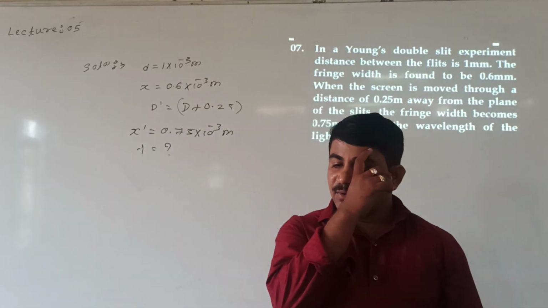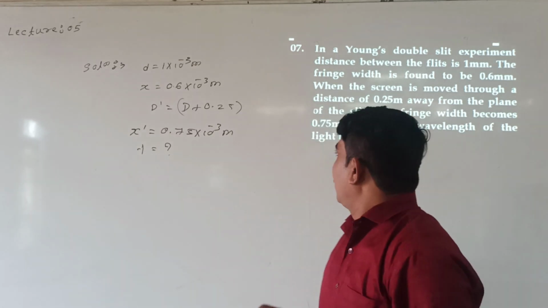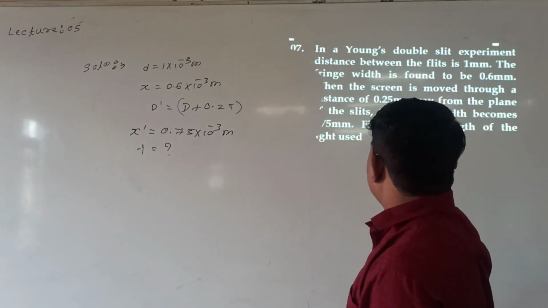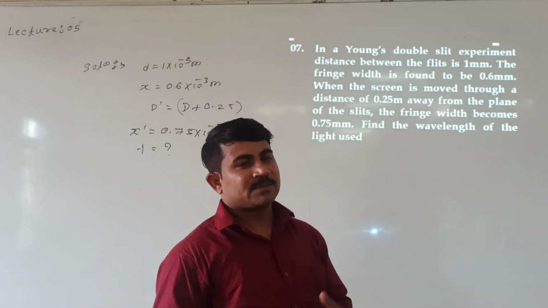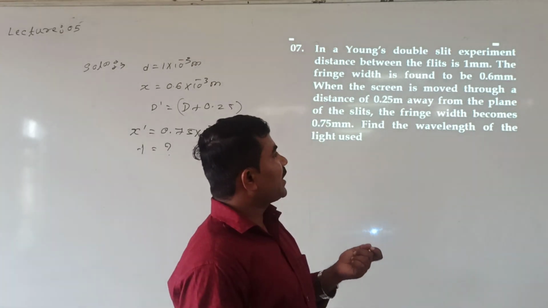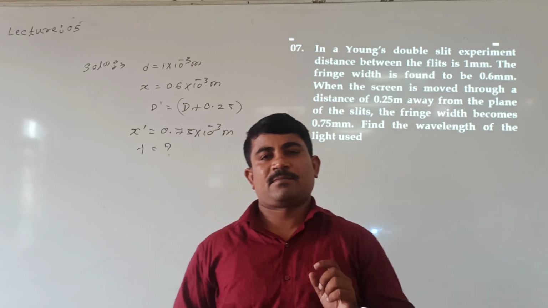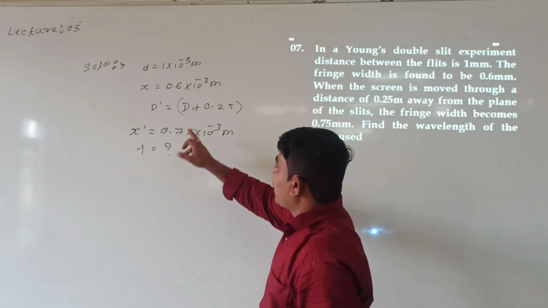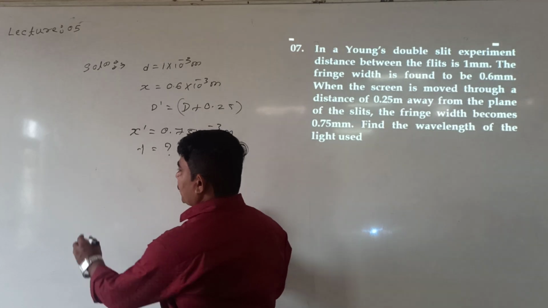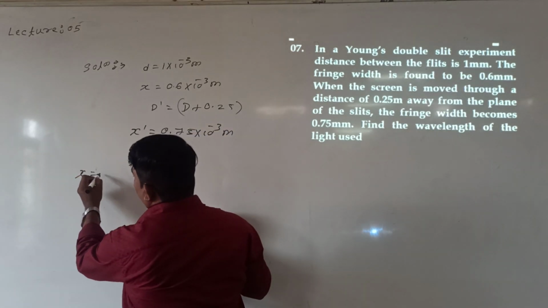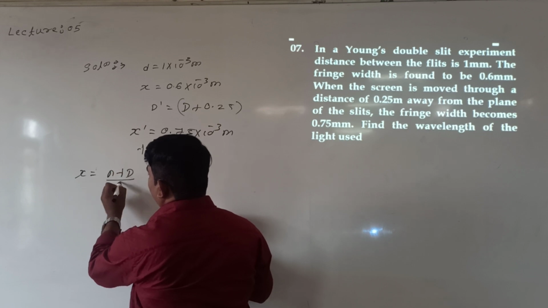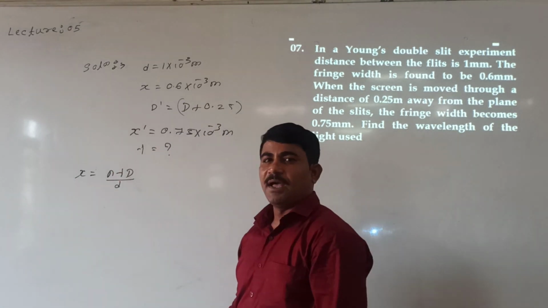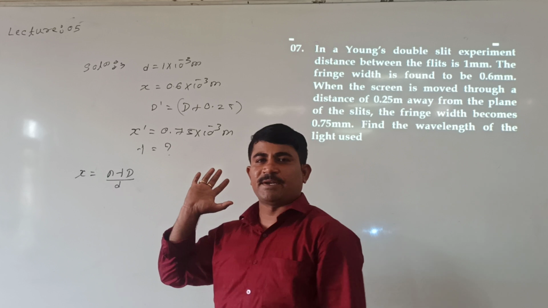See here, the question is very simple. In a Young's double slit experiment, the distance between two slits is found to be 1 mm, small d. The angular fringe width is found to be 0.6 mm. Initially we will say angular fringe width, how much? 0.6 mm. We know the relation: x is equal to n lambda capital D divided by small d. I don't know how much capital D is given.